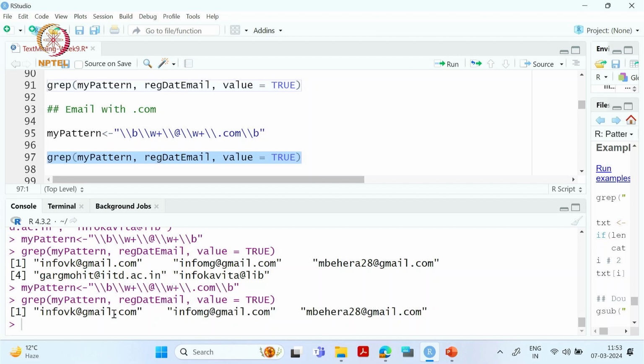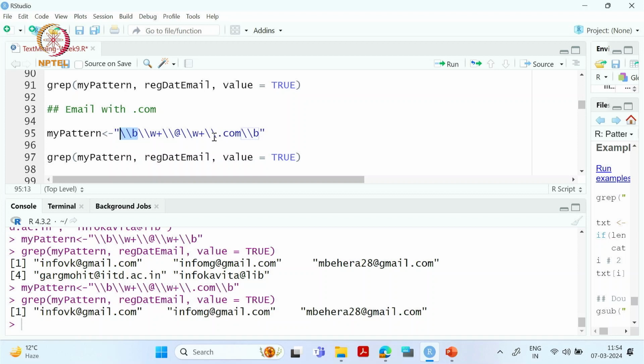okay. So now these two emails are excluded, among which one is a valid email ID but the other is not an email ID, okay. So this is how our regex identified only those email IDs which have .com in the end and @ in between. These two criteria we have taken up. So if you see this pattern again, this is a boundary of a word, then we have some letters, after those letters we have @, then we have again some letters, and then we have .com, okay.